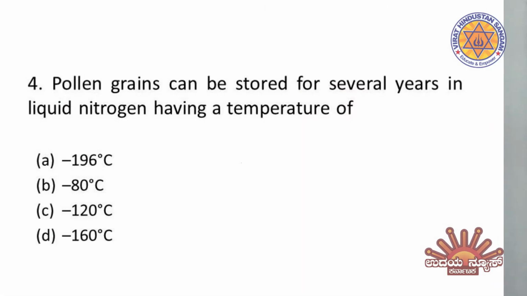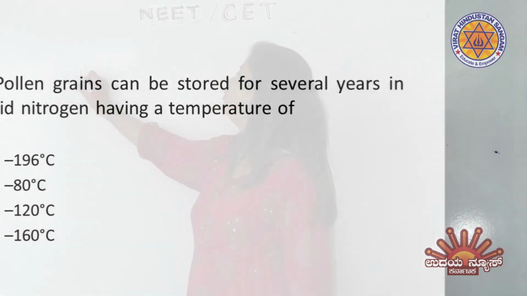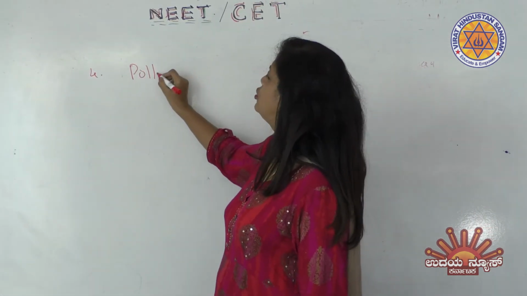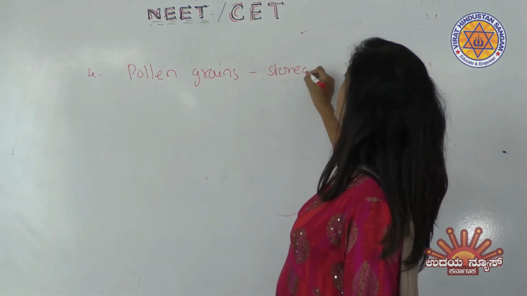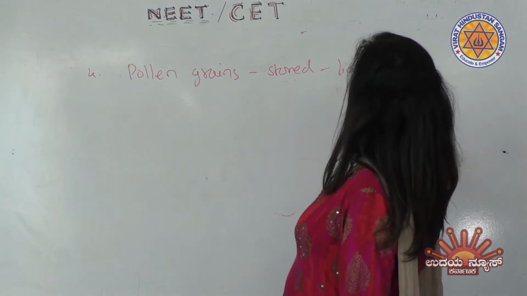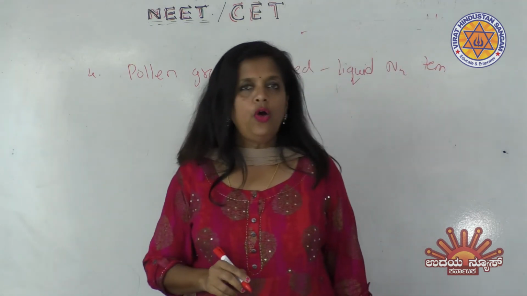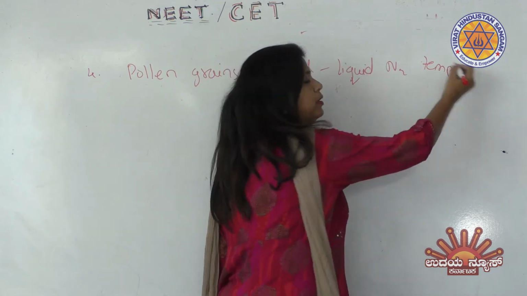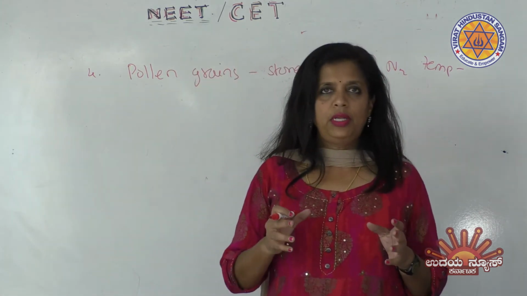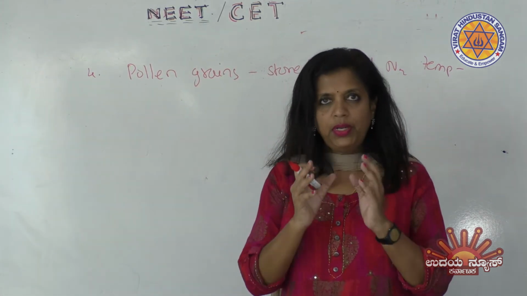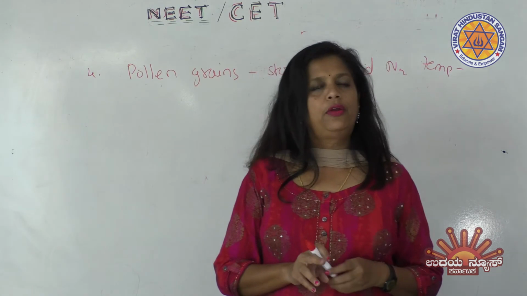Pollen grains can be stored for several years in liquid nitrogen temperature. That's the fourth question. The question asked is, how much is the liquid nitrogen temperature actually? Why do you normally store them so? We call it the liquid nitrogen temperature, the condition in which the pollen grains can arrest their cytoplasm and chromosomes in that particular stage.